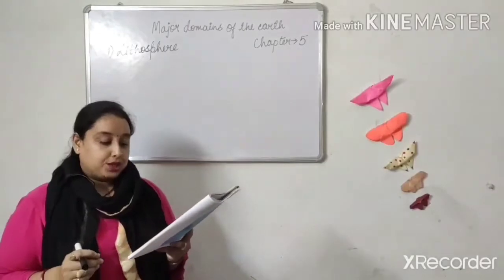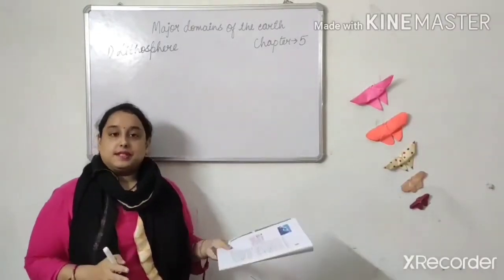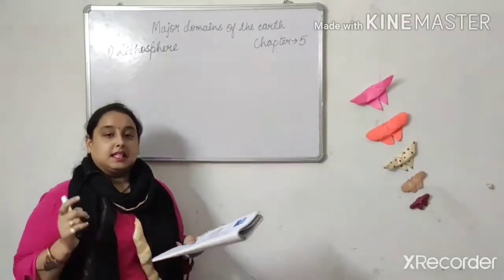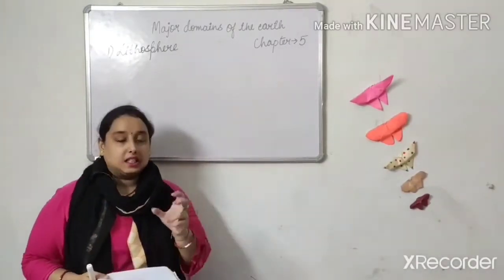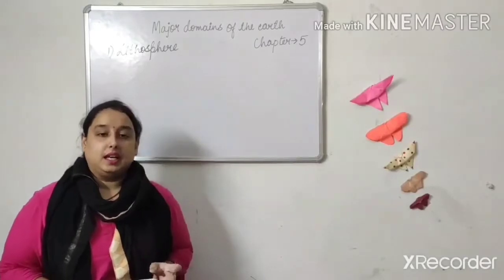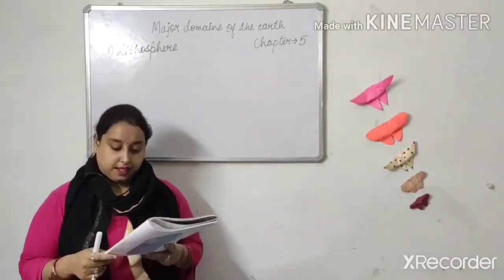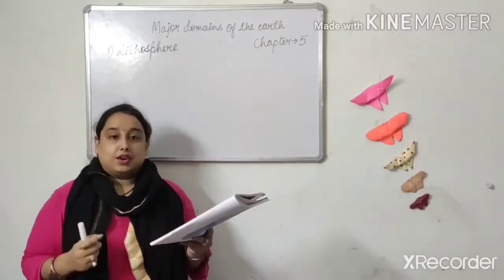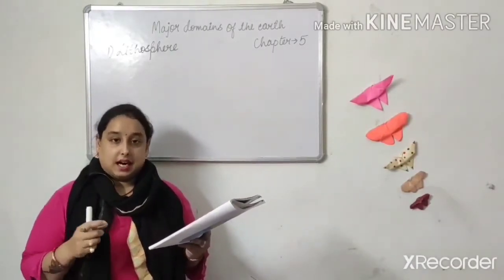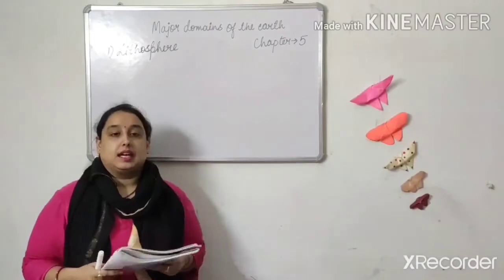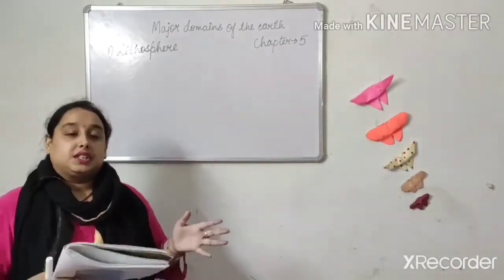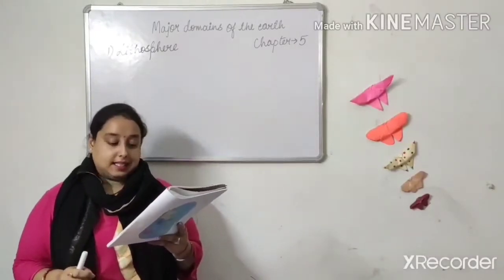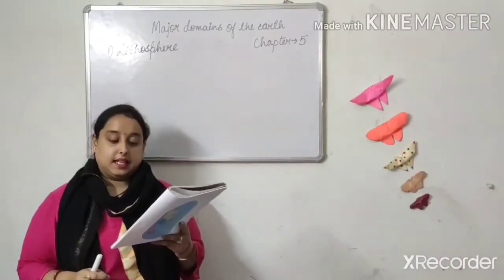Lithosphere: the solid portion of the earth is called the lithosphere. As I told you earlier, the lithosphere means the solid portion of the earth. It comprises the rocks of the earth's crust, all the rocks you will find within the earth, the earth's crust and the thin layer of soil that contains nutrients.